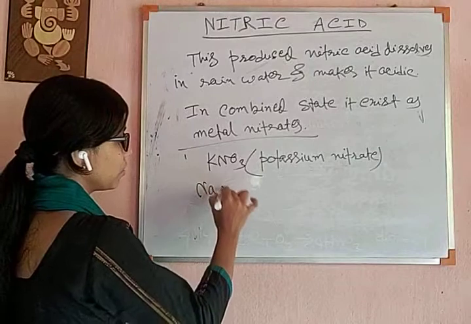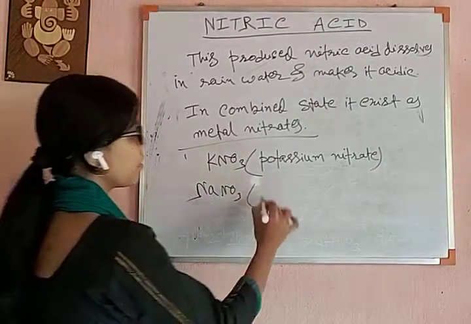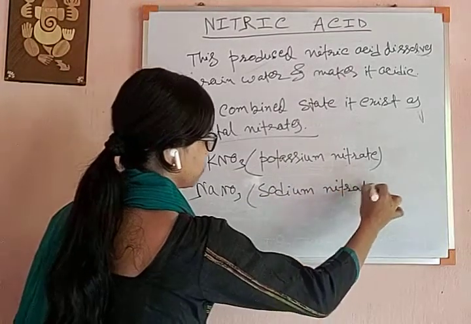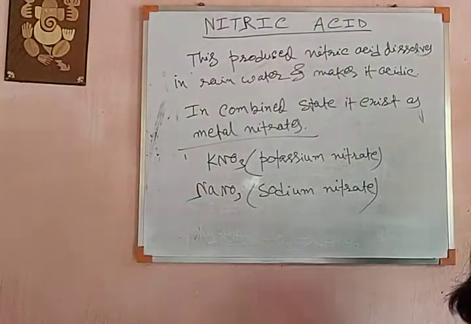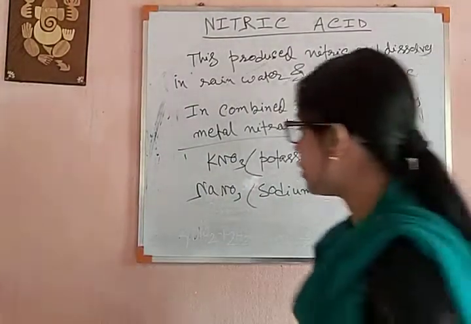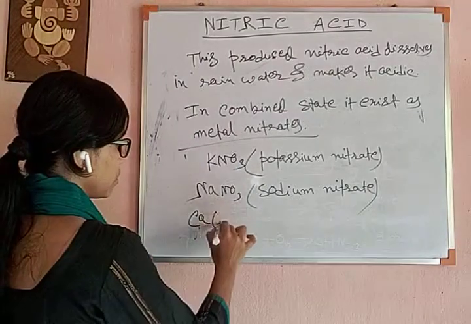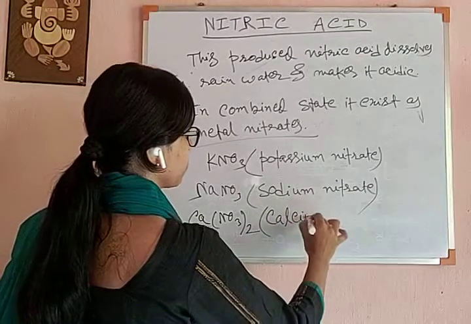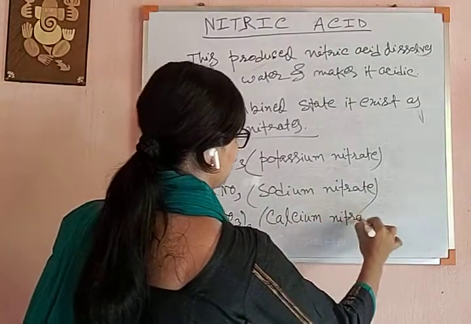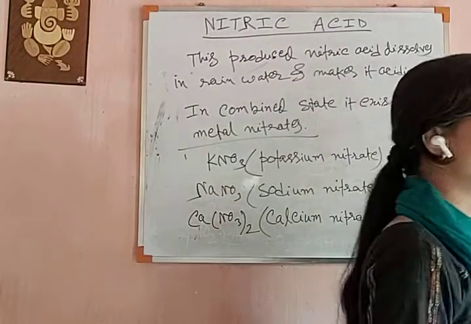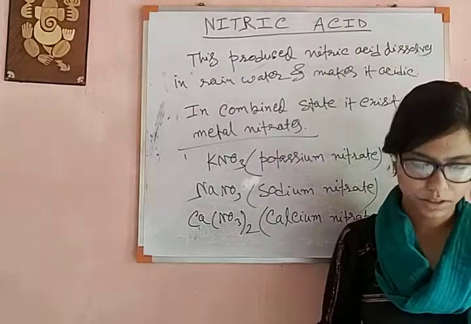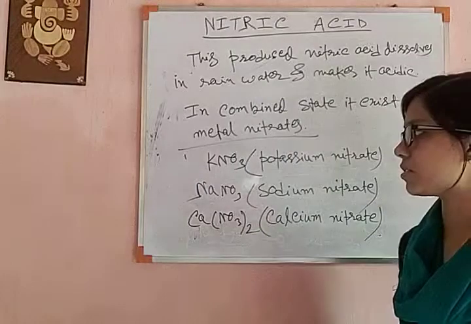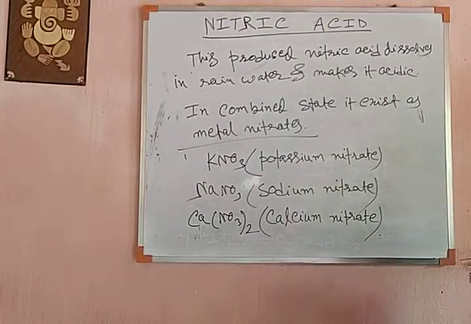Or it can be NaNO3, that is sodium nitrate, and also calcium nitrate, Ca(NO3)2. So naturally it can be produced during thunderstorm, that is lightning discharge, and in combined state it can exist as metal nitrates like potassium nitrate, sodium nitrate and calcium nitrate.